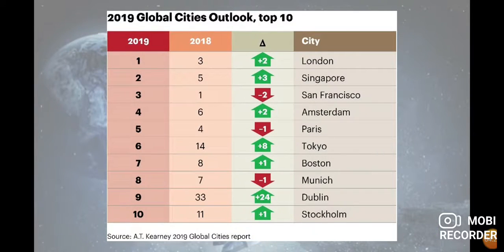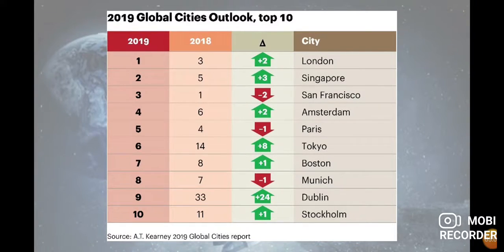This is a list of the Global Cities Index. This one is from last year, 2019, and in this list we make a comparison about 2019 and 2018. We have the different cities. We have the top 10 cities. In this case, the first one is London. Then we continue with number 2, that is Singapore, the second city that is on the top. Then we have the third one, that is San Francisco in the United States.